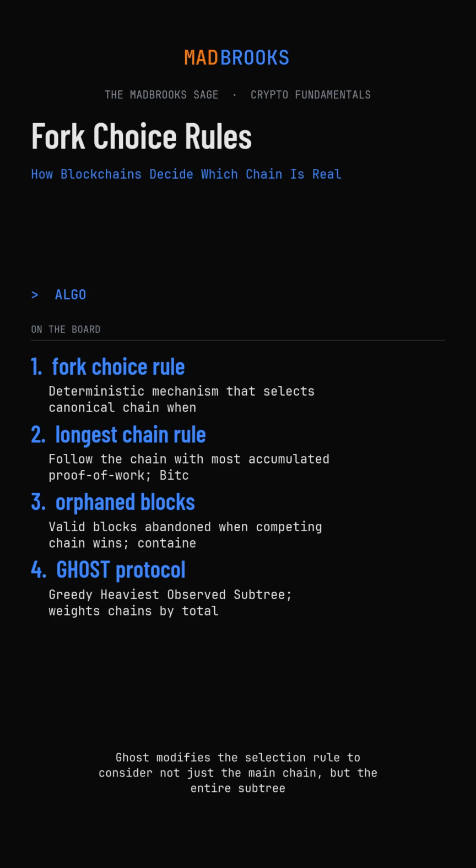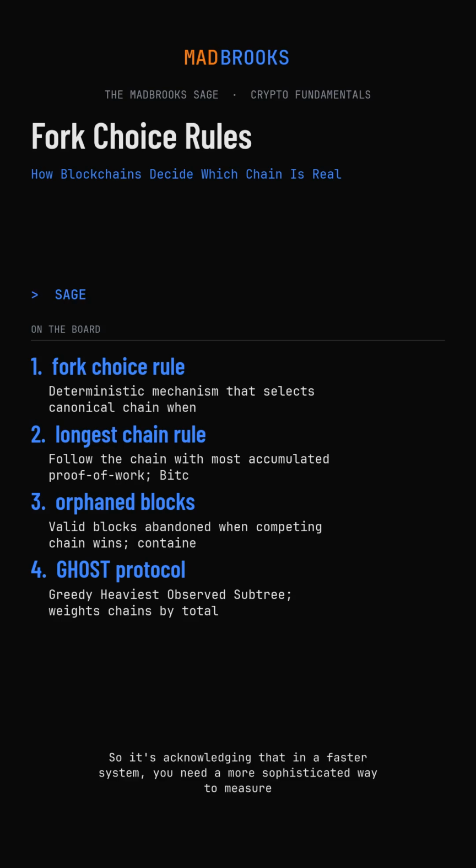Ghost modifies the selection rule to consider not just the main chain, but the entire subtree of blocks. When choosing between forks, Ghost weights chains by the total number of descendants, including uncles, blocks that were valid, but not included in the main chain. This allows the protocol to harness orphaned work as evidence of hash rate support, rather than discarding it entirely. A chain with fewer direct blocks, but more uncle references, can be considered heavier than a longer chain with less total work in its subtree. The rule reduces the advantage attackers gain from network latency and makes selfish mining strategies less profitable.